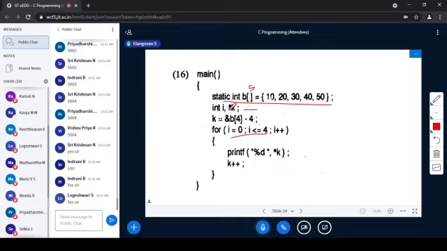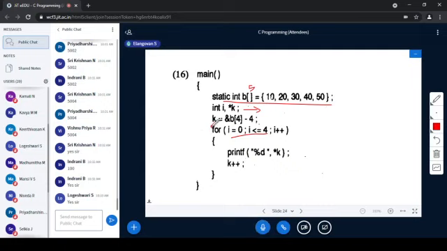Again, don't take it as a pointer variable. Even here I am saying the value at the address stored in k. So k will store an address of an integer variable. It is declared here that k will have the address of an integer variable.